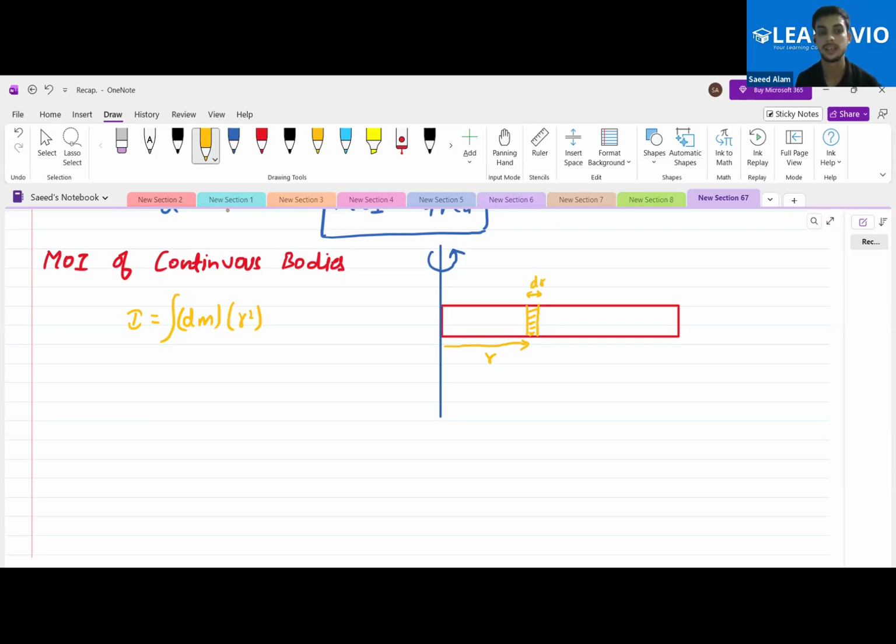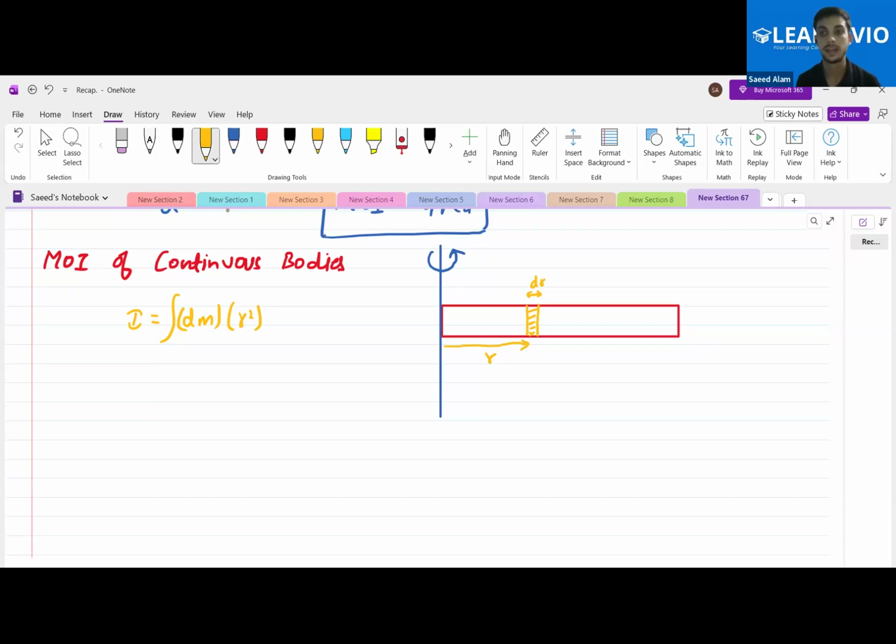Does this formula make sense? We pointed out a dm mass at a distance of r, having some small length dr since it is a small mass, and we have this I. Is this clear to all of you?